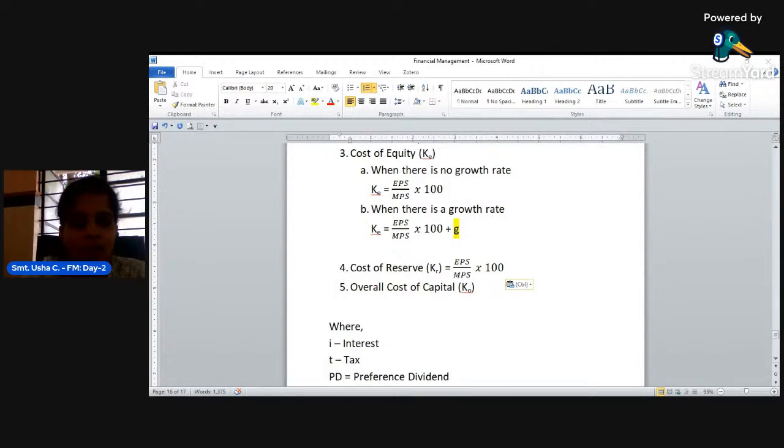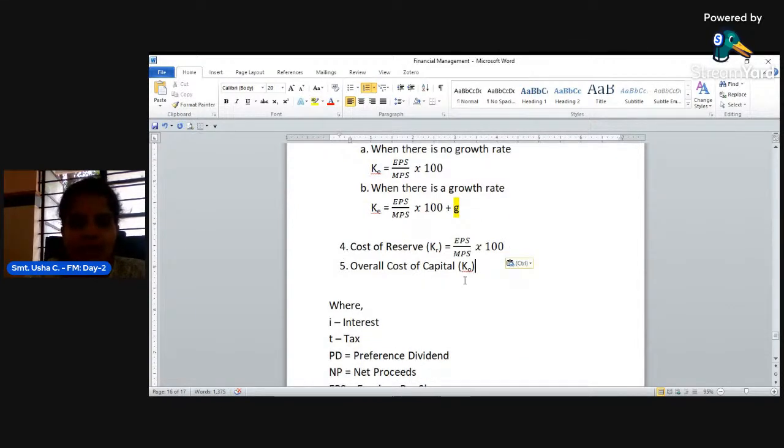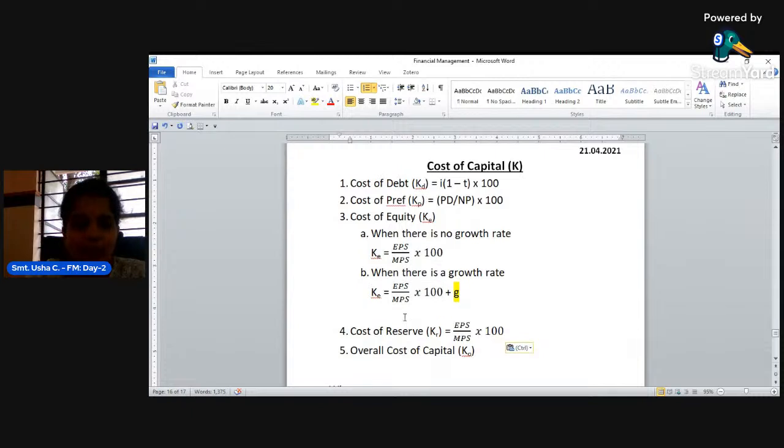Next is overall cost of capital. What is called overall cost of capital? These are the individual costs: cost of debt, cost of preference, cost of equity, cost of reserves. But considering the total capital, suppose the company has 10 lakh rupees of capital, with sources like 3 lakh rupees of debt capital, 3 lakh rupees of preference capital and 4 lakh rupees of equity capital, acquired from various sources.